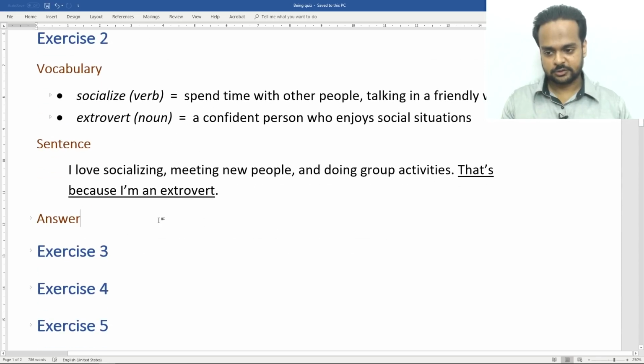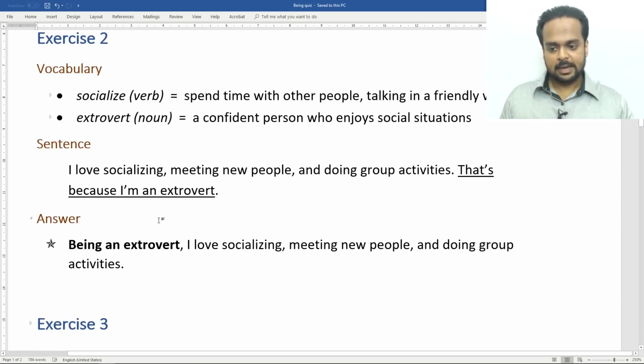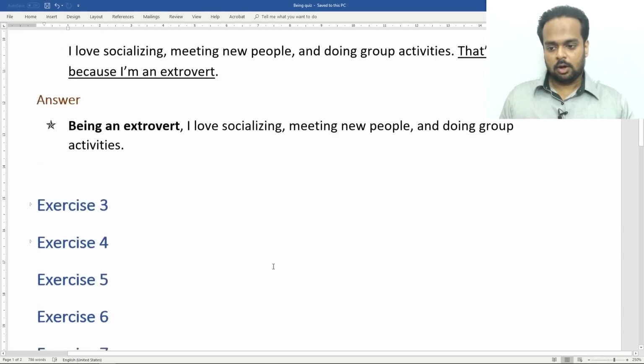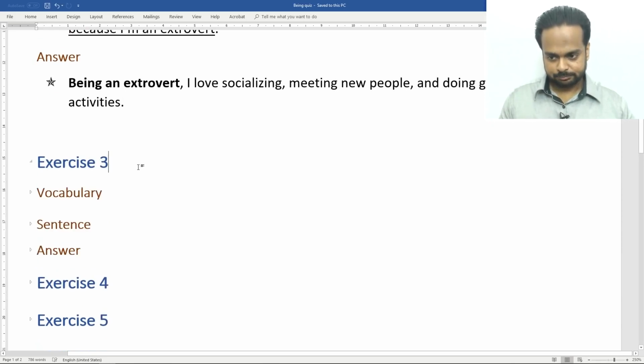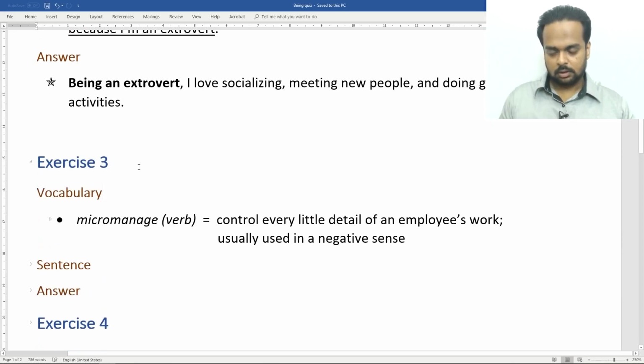Okay, here's the answer. Being an extrovert, I love socializing, meeting new people, and doing group activities. So you see that I've brought this sentence over here to the beginning as a participle clause using being. Okay, exercise number 3. This is the only vocabulary item you'll need for this.